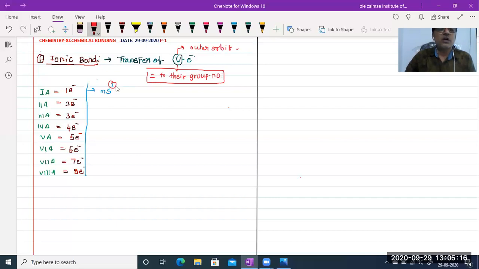In that outer orbit, how many electrons are there? 1. For the second A group, the general electronic configuration is ns2. For the third A group, ns2 np1. For the fourth A group, ns2 np2. And for the fifth A group elements, as usual, ns2 np3.